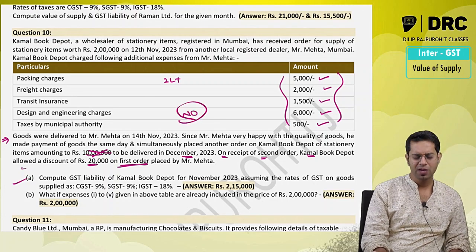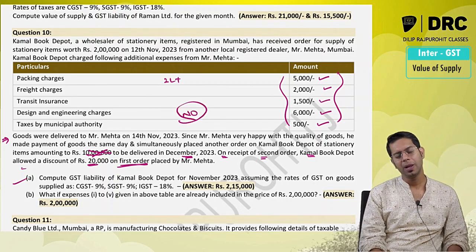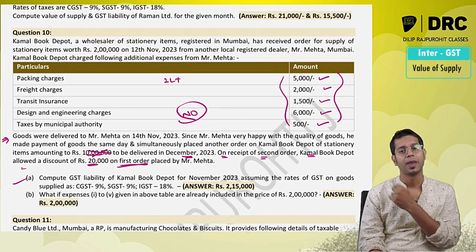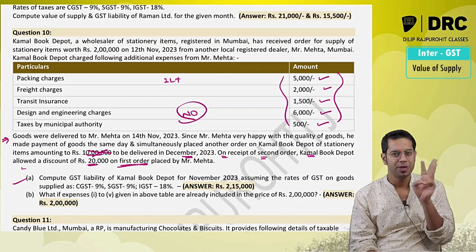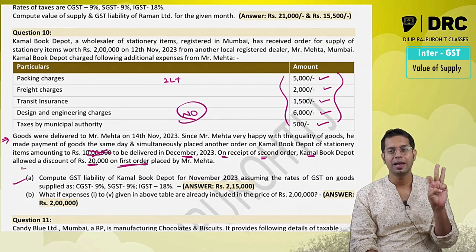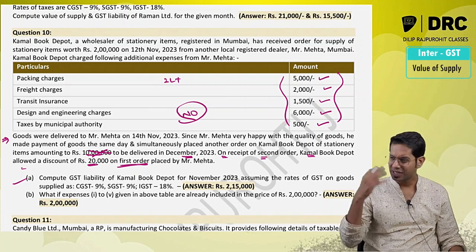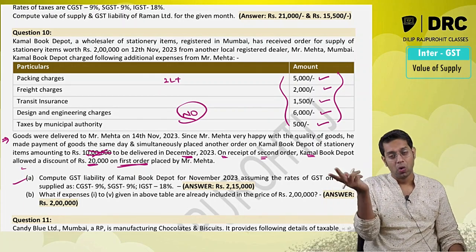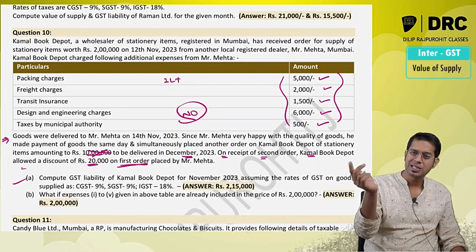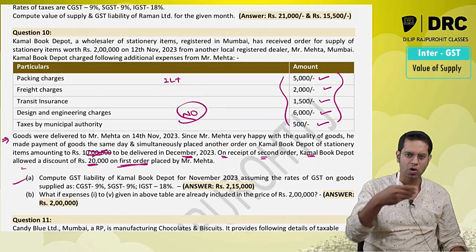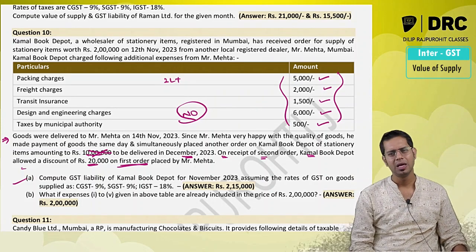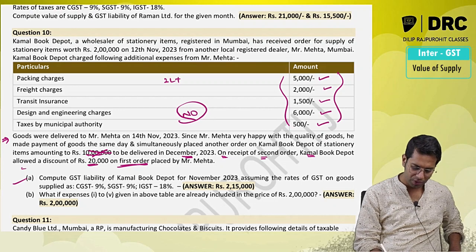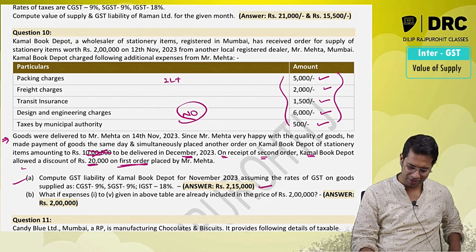Answer is no. Sir, why will it not be reduced from value of supply? Because this is a discount which is given after the supply has been made. If the discount is given after supply has been made, three conditions should be satisfied. It should be agreed between the supplier and the recipient at the time when the supply has been made. At the time when the supply was made, it was never agreed. Only when the second order was placed, they gave the discount. So at the time when the first order of 2 lakh rupees went, there was no agreement that discount will be given. So basic condition only, it is not satisfying. Compute the GST liability. So answer is 2,15,000.